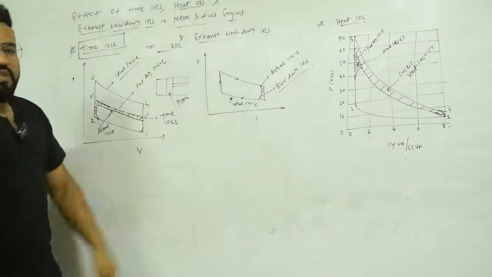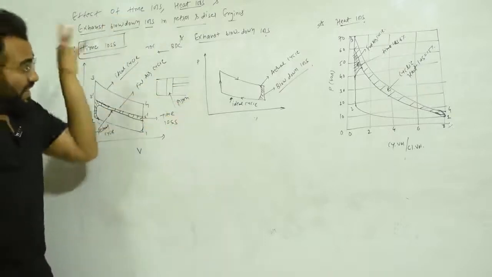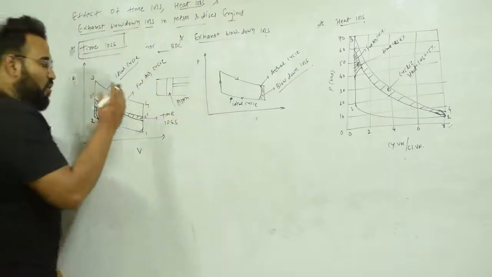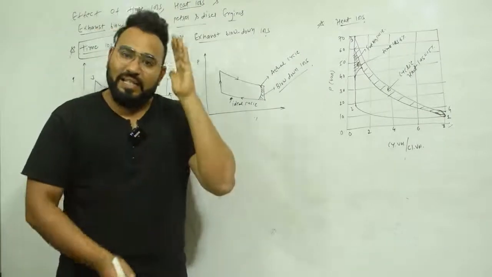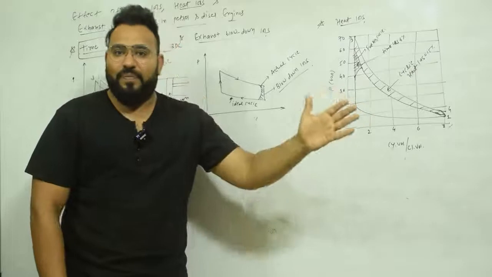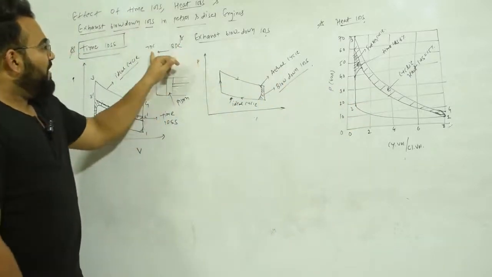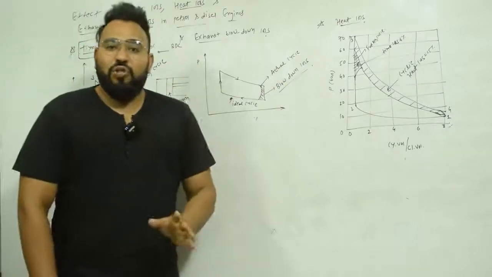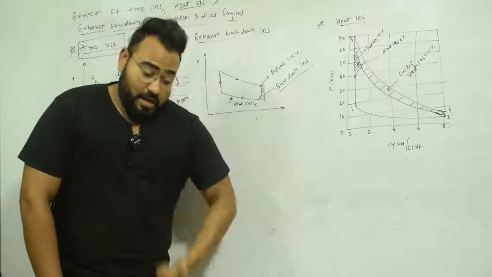Whenever you reach the TDC, you will have the maximum pressure. But in the actual cycle, you know that combustion cannot take place instantaneously. When we go from BDC to TDC, what is actually happening is that the combustion will not take place instantaneously.